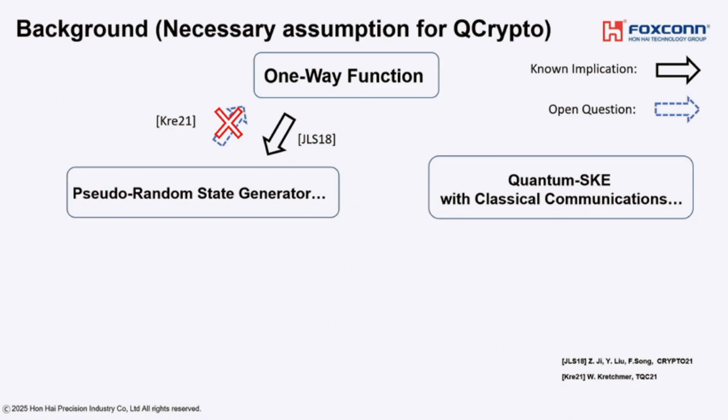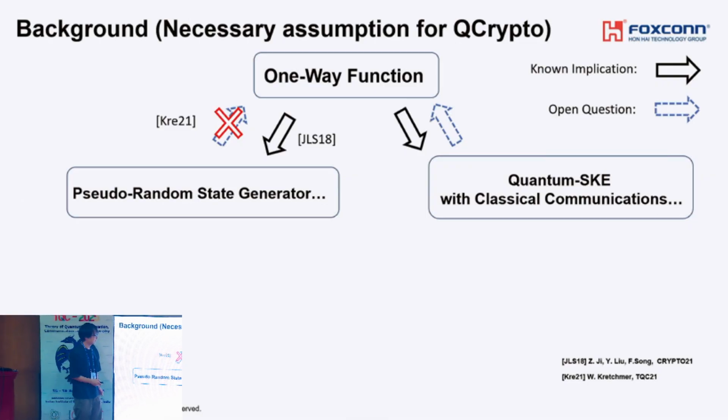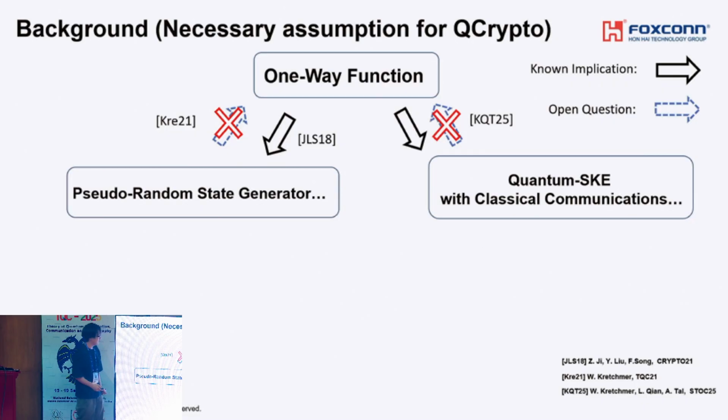The other kind of quantum cryptographic primitive without one-way function is quantum cryptography with classical communication. In this type of primitive, we suppose that each party has a quantum computer, but communication between them consists of classical bit strings. An example is quantum SKE with classical communication. We can construct this kind of primitive from one-way function, but the other direction is an open question. In fact, there exists a black-box separation. So currently, there are many candidates of quantum cryptographic primitives without one-way function. Given this situation, it is natural to ask which primitive is a necessary assumption for these primitives.